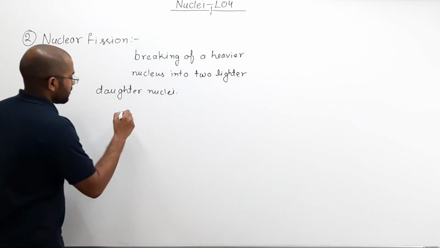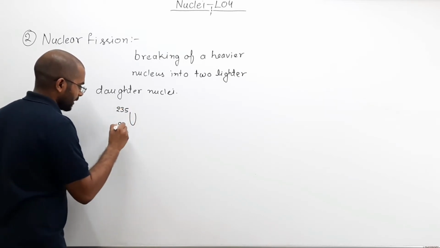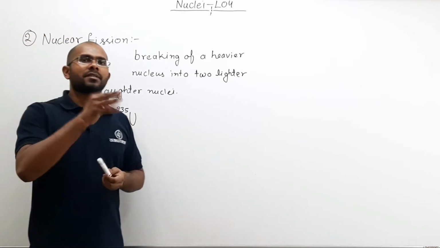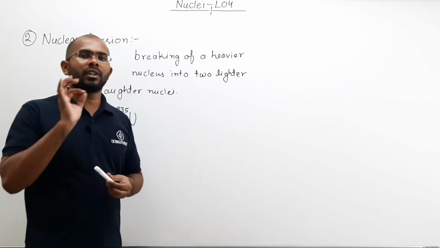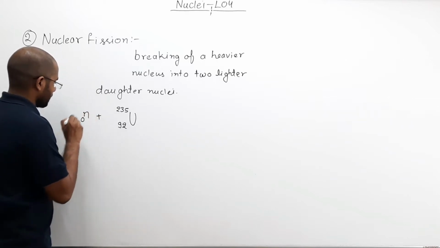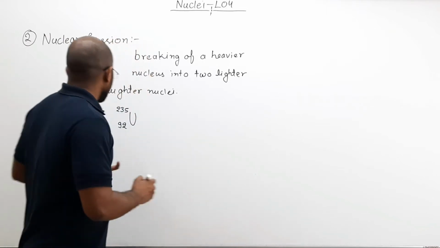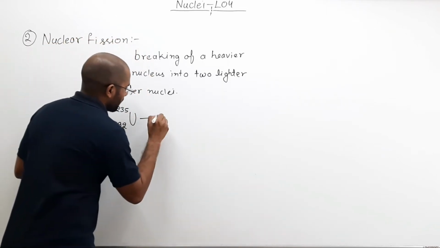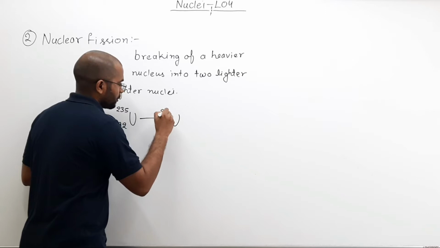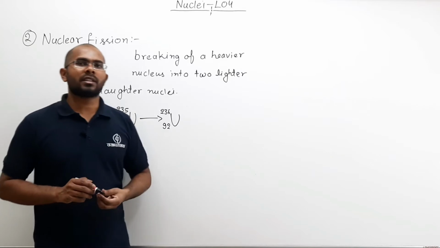Let us take the example of uranium 235, atomic number 92, mass number 235. When we bombard this uranium 235 with neutrons, what will happen? Let us add a neutron, mass number 1, atomic number 0. When you bombard this uranium 235 with neutrons, it will convert into uranium 236. The mass number will increase by one, while the atomic number remains the same.